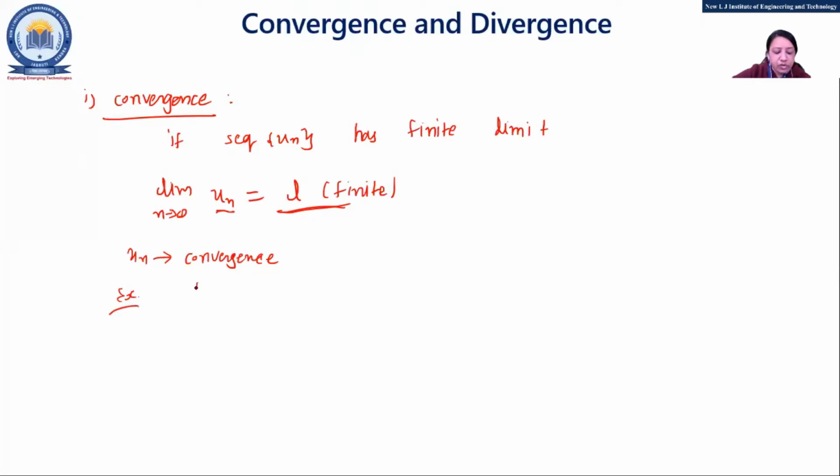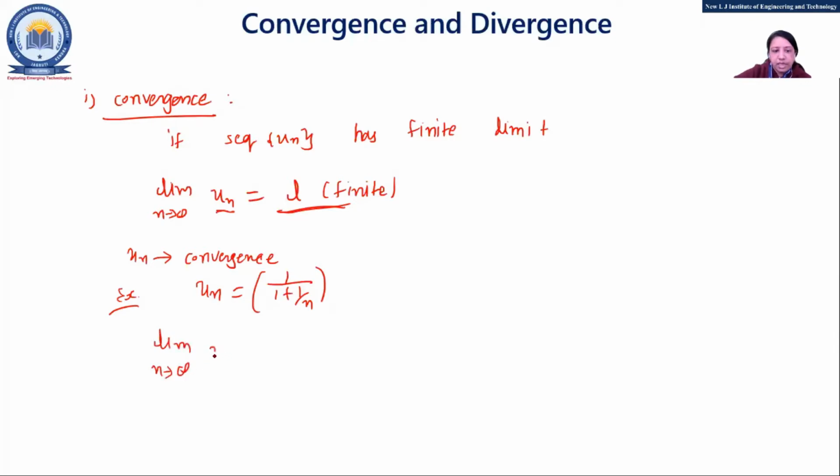Suppose my un is 1 upon 1 plus 1 by n. So check the convergency of this thing. In which way can it be asked? Some sequence is given and it will be asked, check the convergency. That means either it will be a convergent or divergent, right? Okay, fine. So what happened into that? First step is, apply the limit both sides.